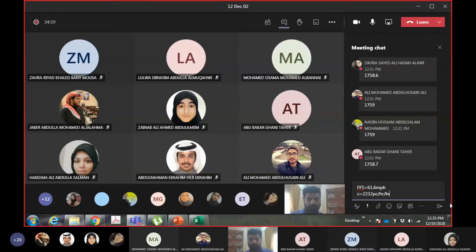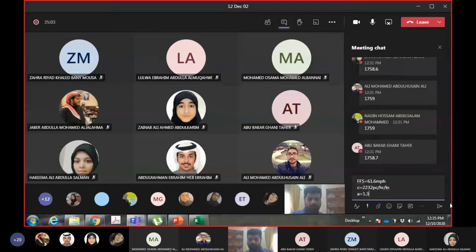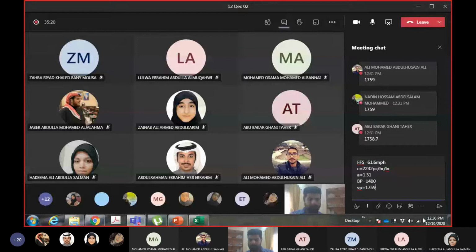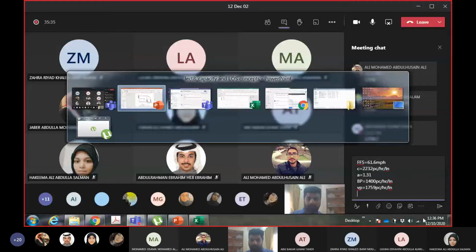A is 1.31, then the breakpoint, and VP, which is 1759. Let me write the units. And we need the DC value, density at capacity. DC is 45 passenger cars per mile per lane.